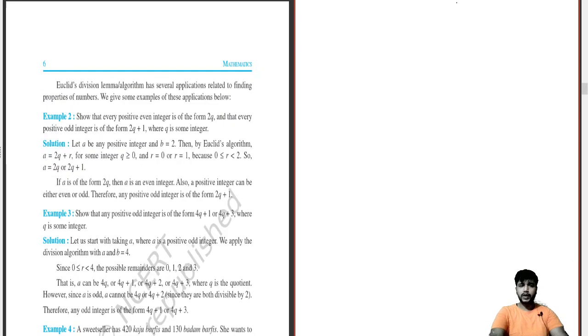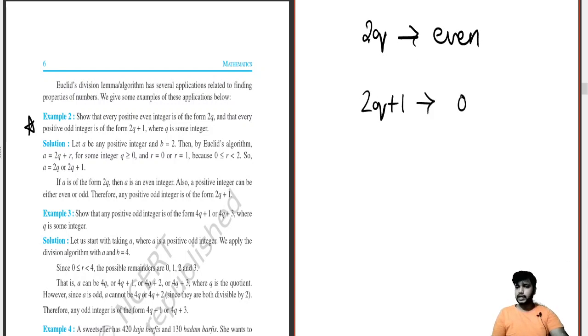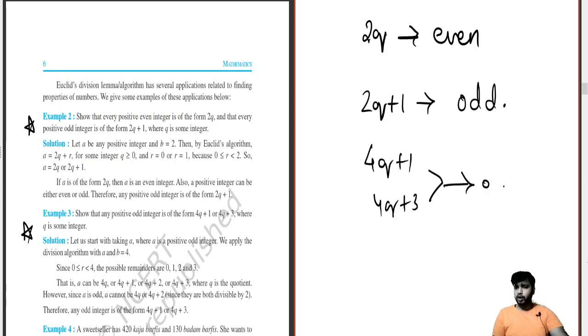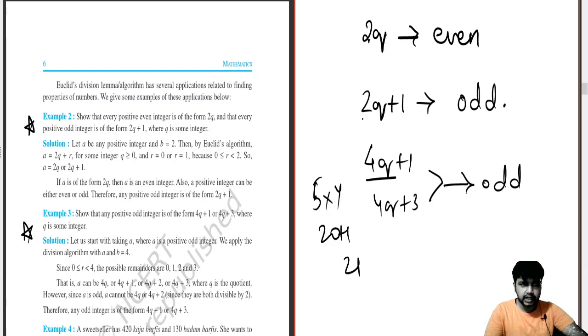If you go on further, there are two to three things you have to understand over here. Any integer multiplied by 2 becomes even. If any integer is multiplied by 2 and then 1 is added to it, it becomes odd. Moving on further with the third example, 4q plus 1 and 4q plus 3 will always be odd. Obviously they will be odd, because if I multiply any number with 4, like 5 into 4 is 20, 20 plus 1 will be 21. This will always be odd, so you don't have to deal with it.